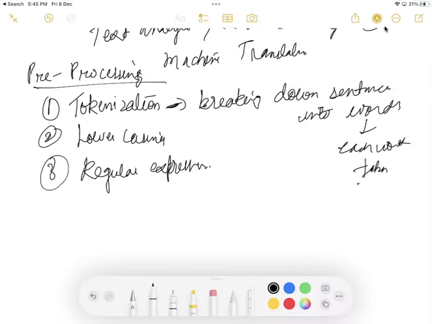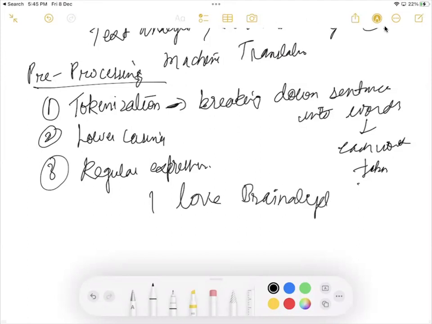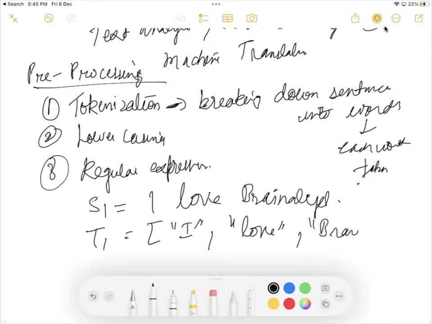I already gave you an example. For example, if I have the sentence, I love Brainalyst. This is my one statement here. If I'm tokenizing it, I is one token, love is another token, then I have Brainalyst.